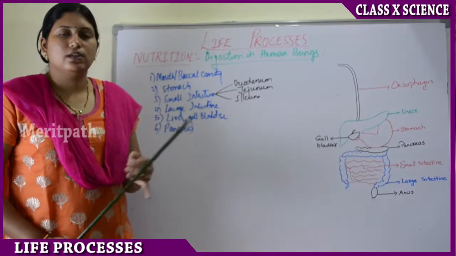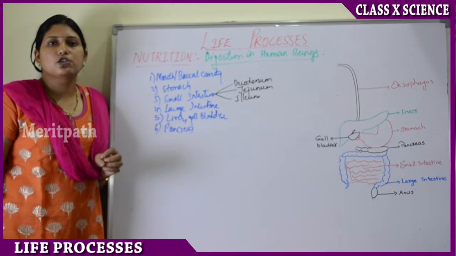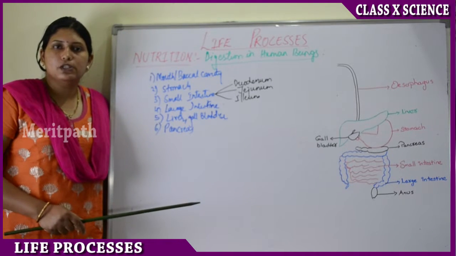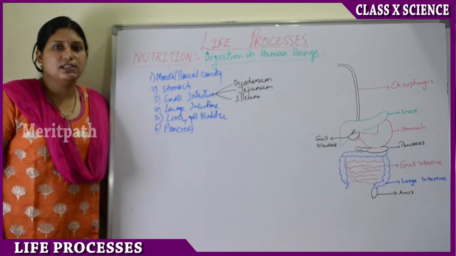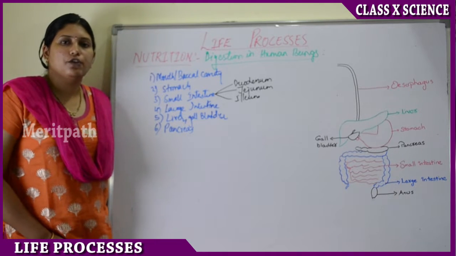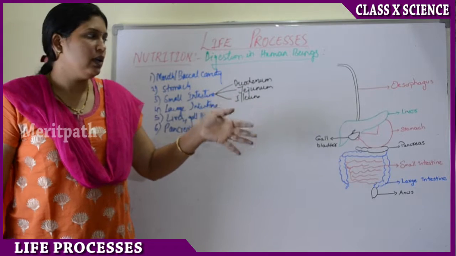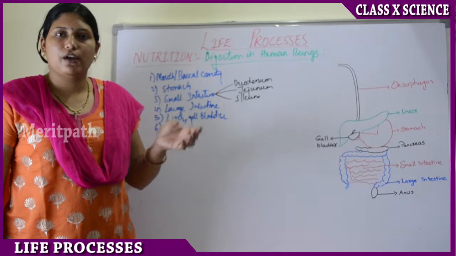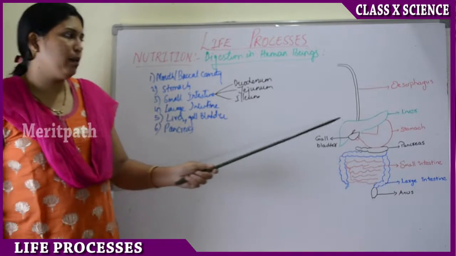So what other action does the bile juice do? The small intestine has large globules of fat. So this bile juice helps in conversion of those large globules into smaller globules of fat. That is known as emulsification of fats. So large globules of fat are converted into small globules with the help of the secretion of the liver, that is bile juice, and pancreatic secretions also help in breaking down larger globules of fat into smaller globules. Emulsification of fats occurs with the help of bile juice.